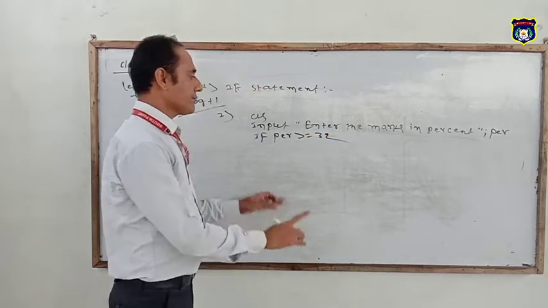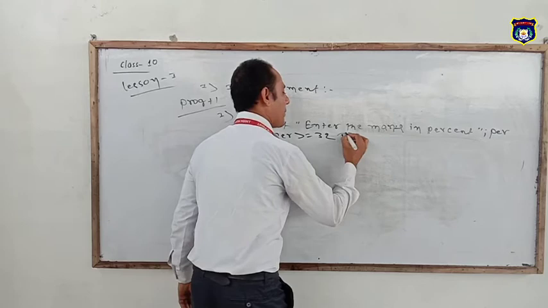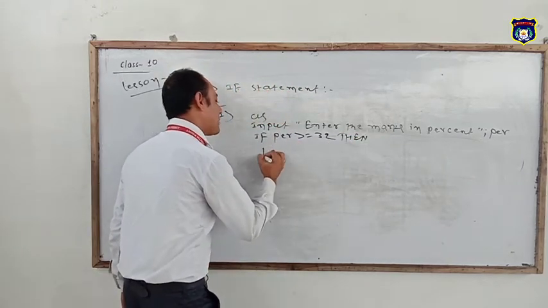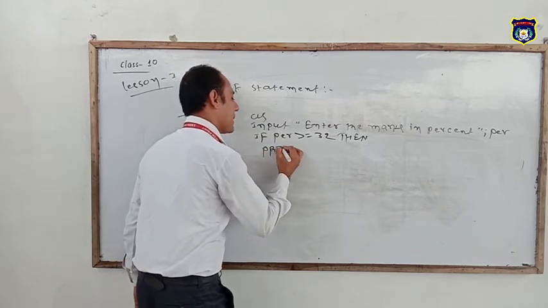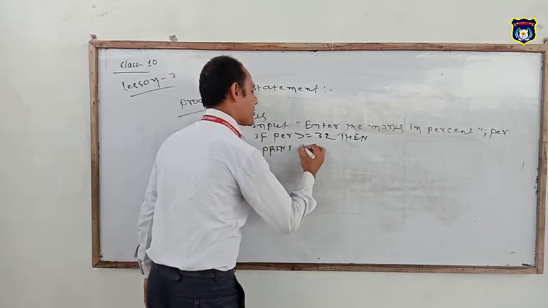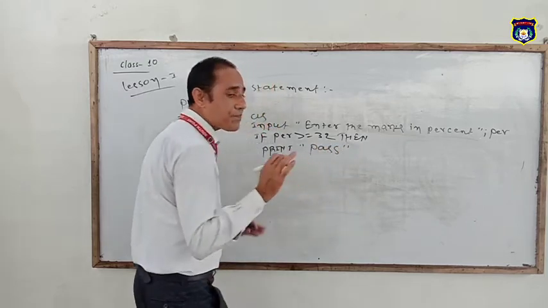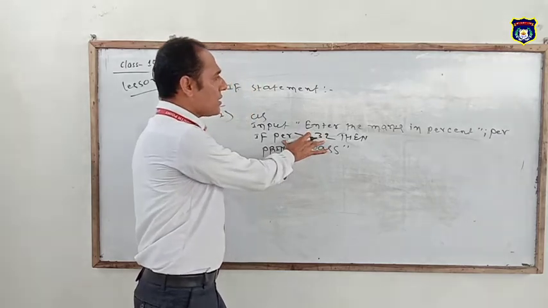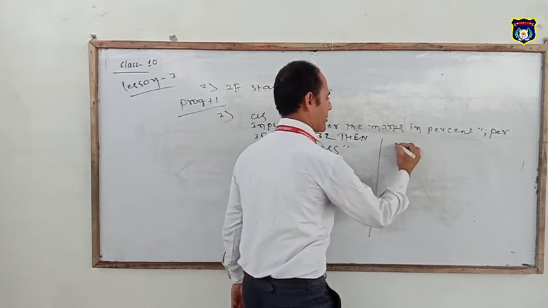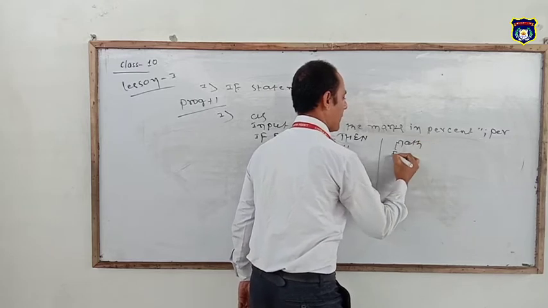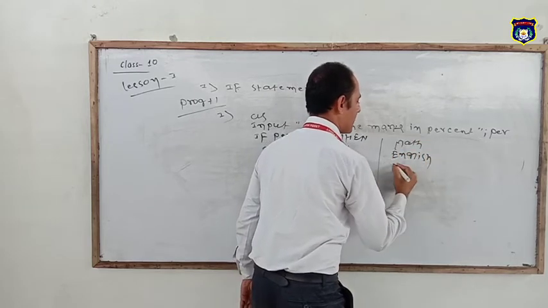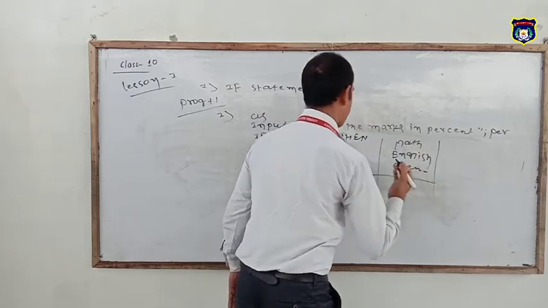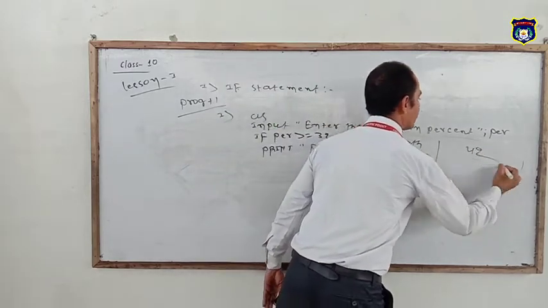Simple. Then, the if always ends with a THEN statement. After that, PRINT what? "Pass." That means the student has passed, in which condition? If the given condition becomes true. Suppose the student has marks in different subjects: math, English, science, and the total percentage obtained is 42.